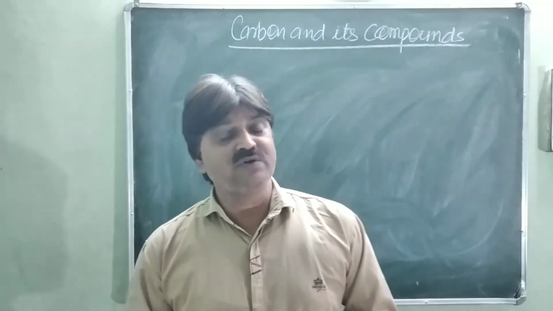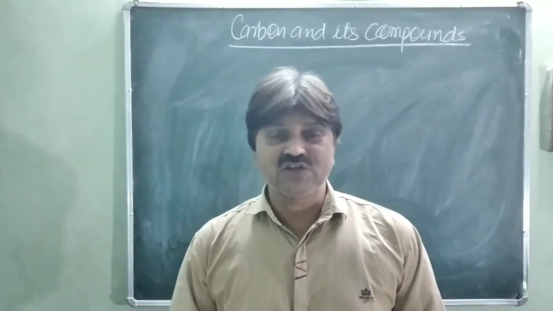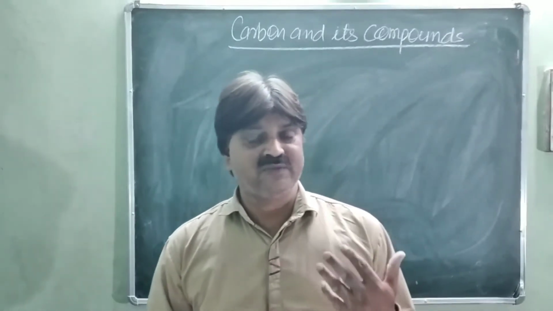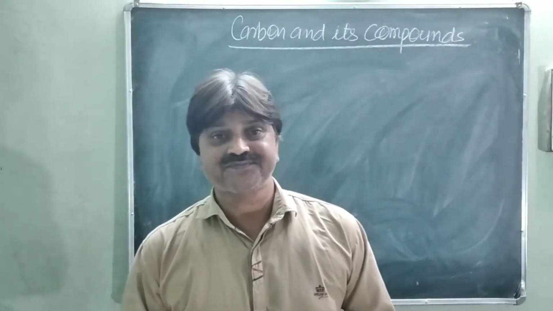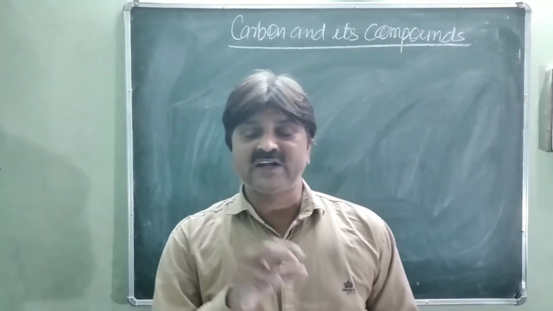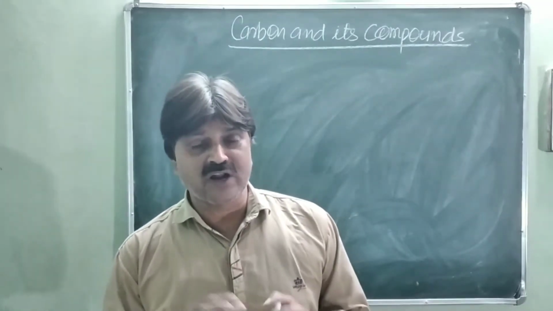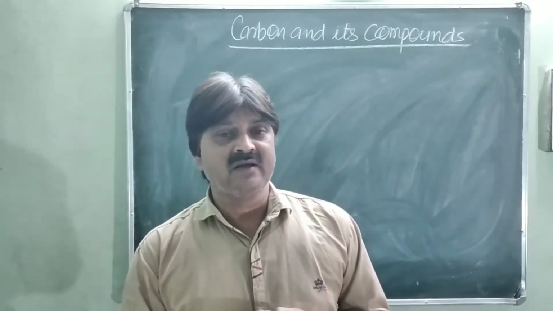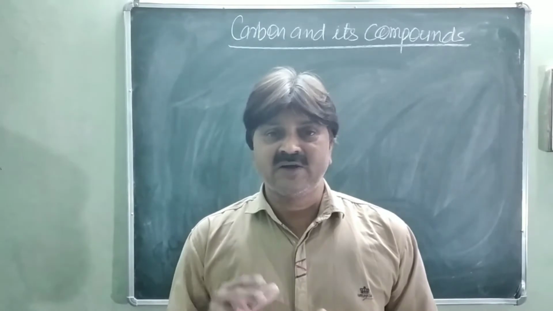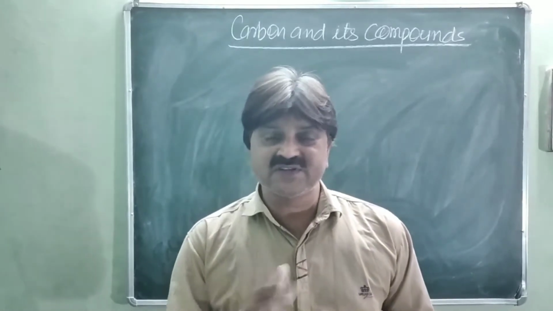Another reason we have to discuss is that carbon cannot lose 4 electrons and cannot gain 4 electrons, as we discussed in the first video. When carbon gains 4 electrons to achieve the octet structure, the total number of electrons becomes 10 and the number of protons is only 6 in the nucleus.